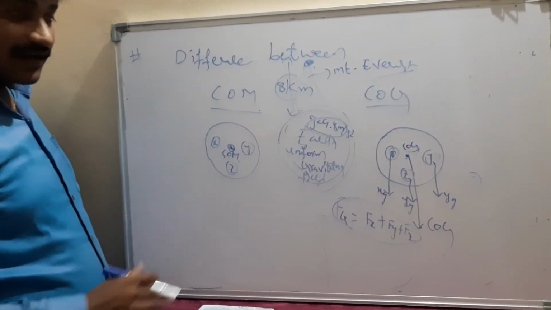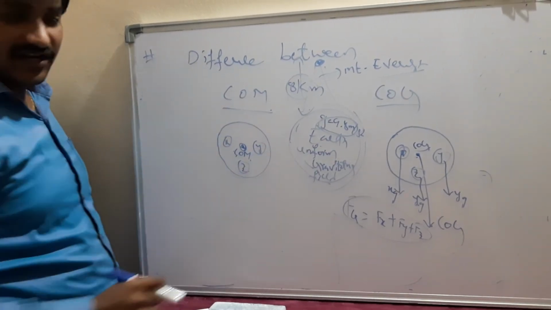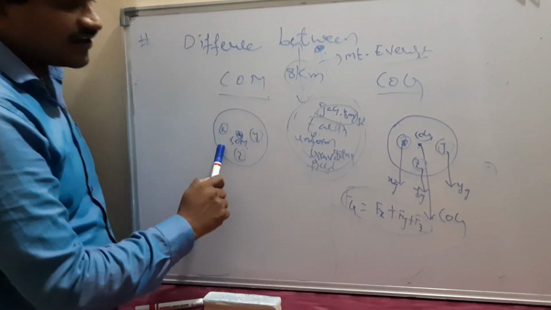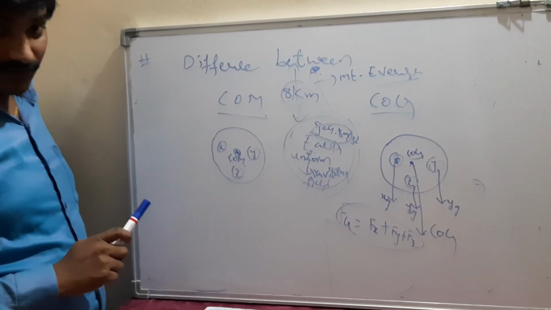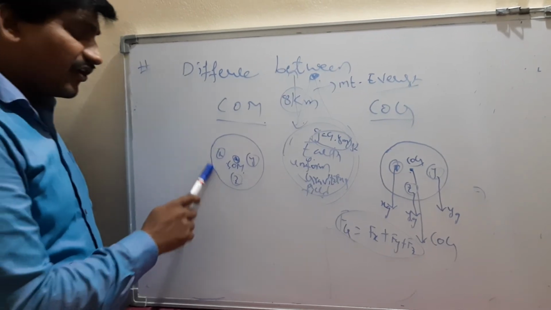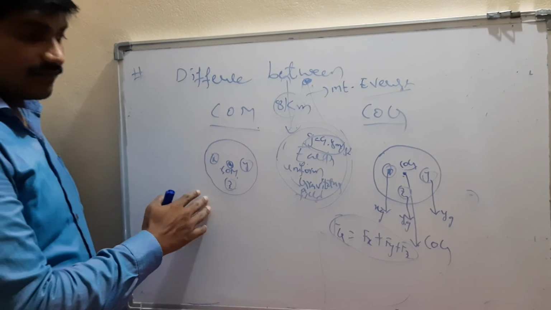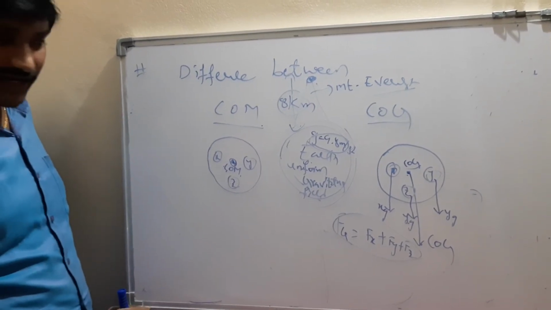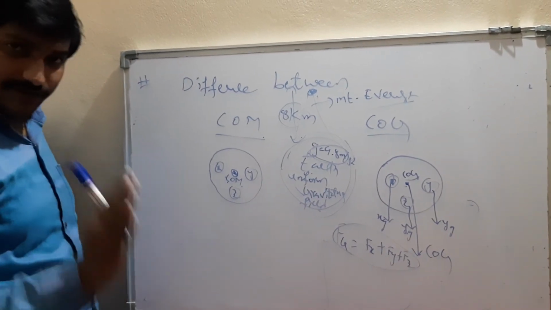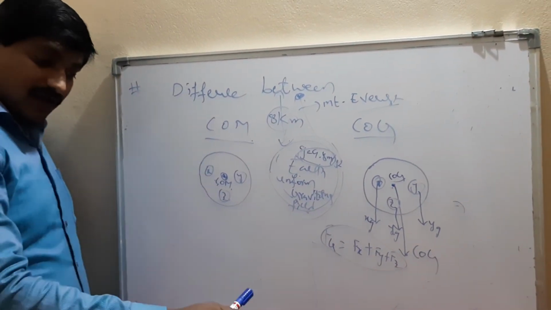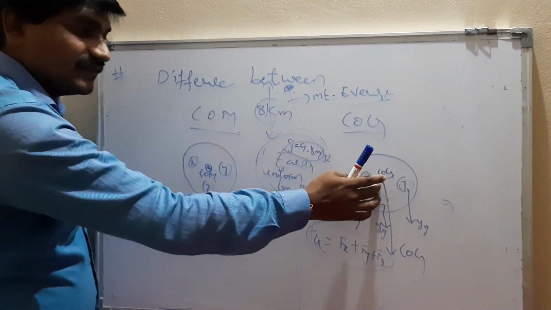So with respect to that, if you compare the topmost mountain and the surface of the earth, obviously there is a change in the gravitational field. At that time the center of mass and center of gravity of an object differ, remember. So remember, the center of gravity may not always lie at the center only, it can be outside the center also. The center of gravity will usually lie at the center in a uniform gravitational field.